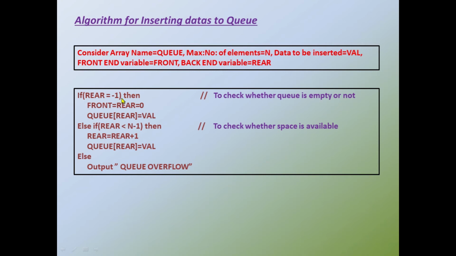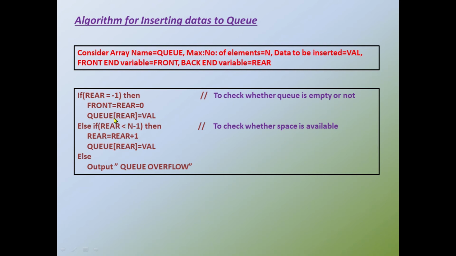So -1 plus 1 is equal to 0, and that's a special case in which we have to change the front value and the rear value to 0. Not only the rear value should be changed to 0, the front value should also be changed to 0, only in this case where the queue is empty. So here we have changed the front and rear value to 0 since the queue is empty, and I am going to insert the data.